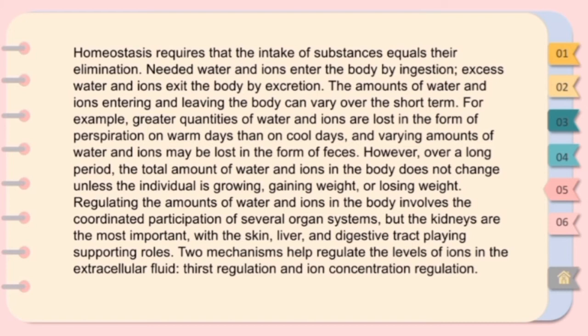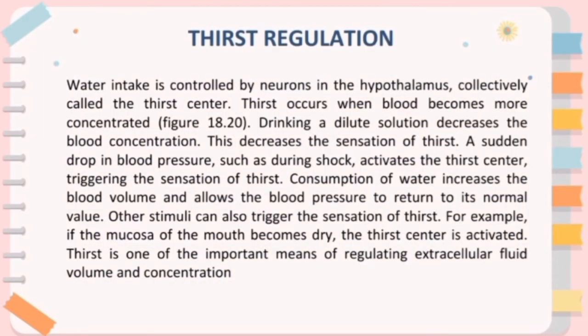There are two mechanisms to help regulate the levels of ions in the extracellular fluid. The first one is thirst regulation, and the second one is the ion concentration regulation. Thirst regulation. Water intake is controlled by neurons in the hypothalamus, collectively called the thirst center.